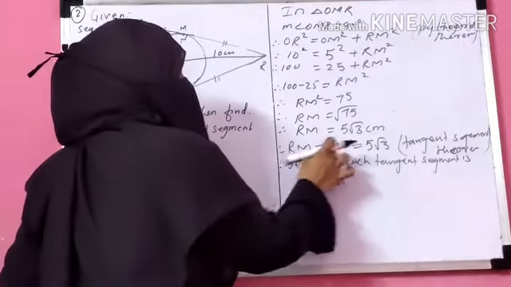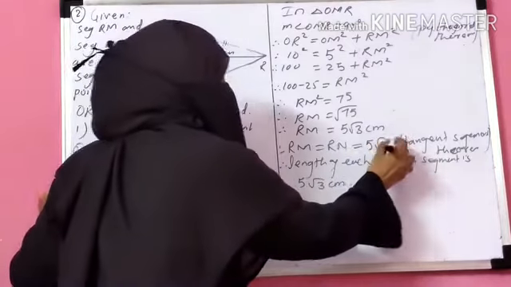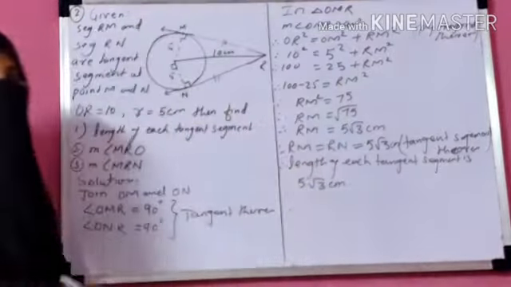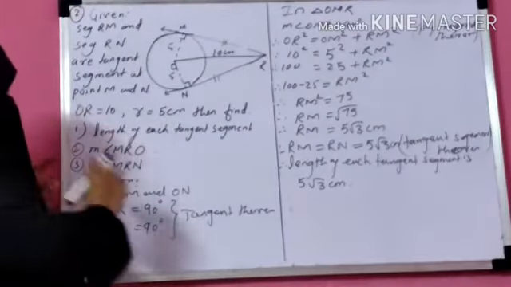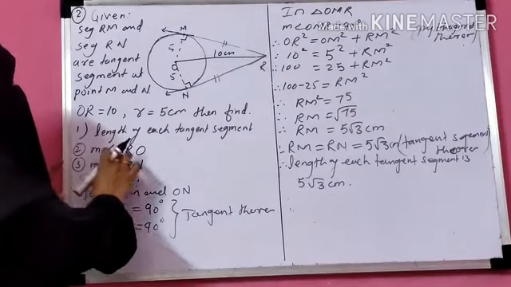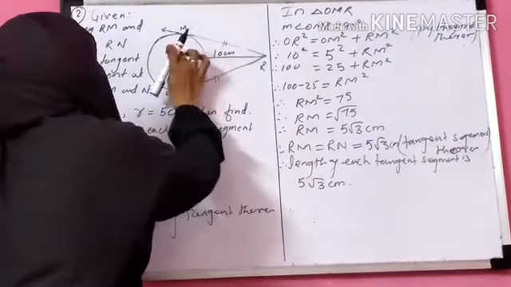Okay. So therefore RM is equal to 5√3 centimeter. So the length of each tangent segment is 5√3 centimeter. Got it? This is your first question. Now the second question: you have to find the measure of angle MRO.